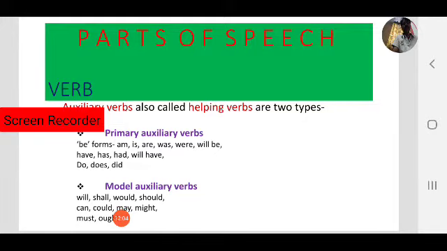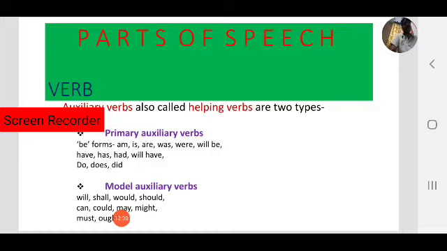Next, along with these, do, does, did also come under primary helping verbs. Note it down. All be forms: am, is, are, was, were, will be, and have, has, had, will have, do, does, did. These are primary auxiliary verbs.